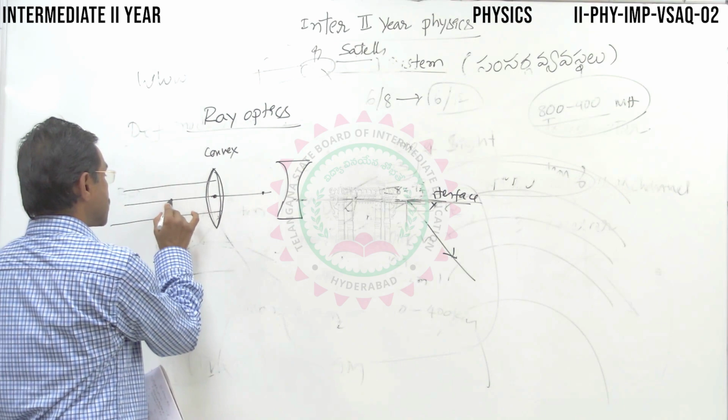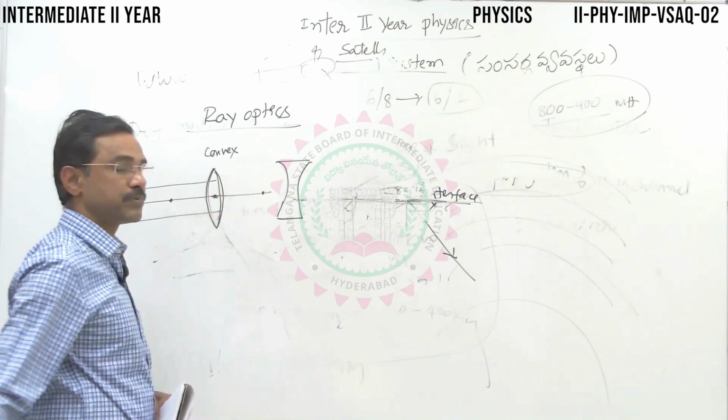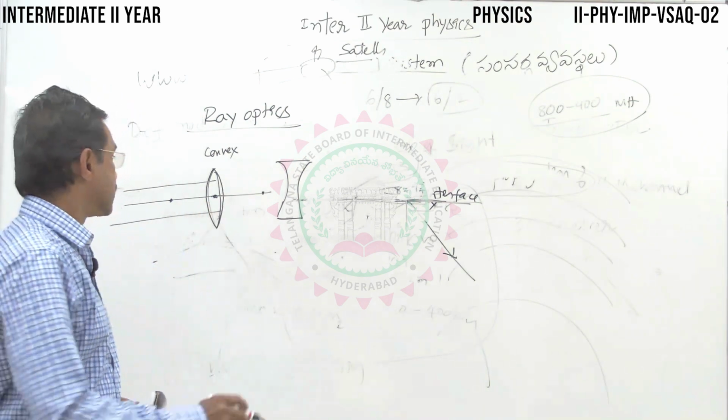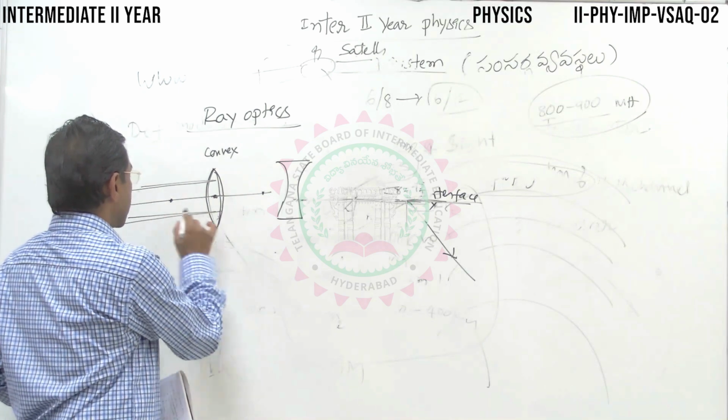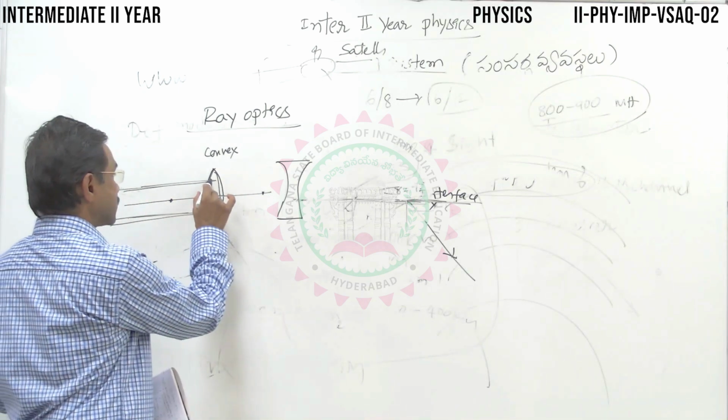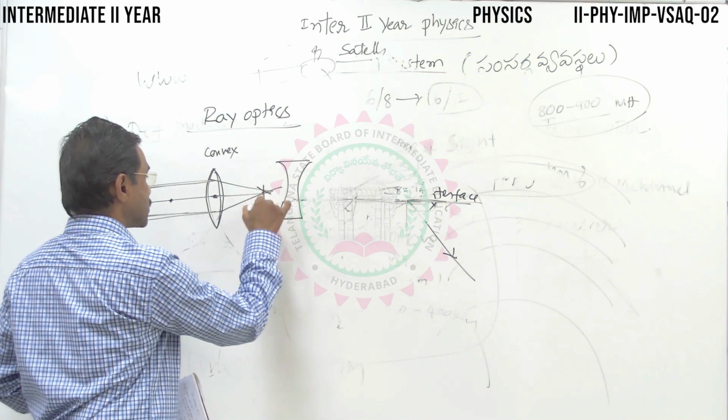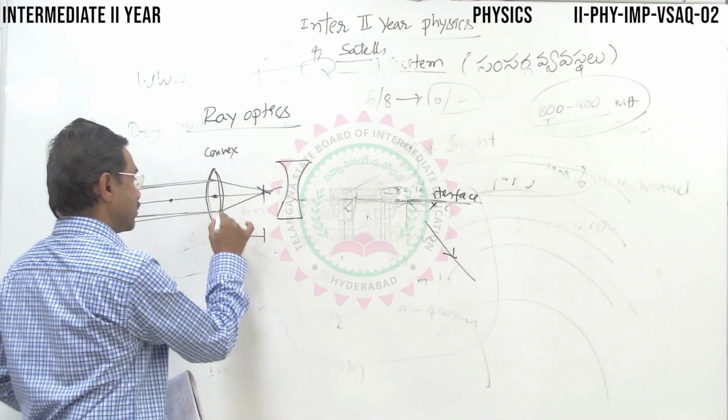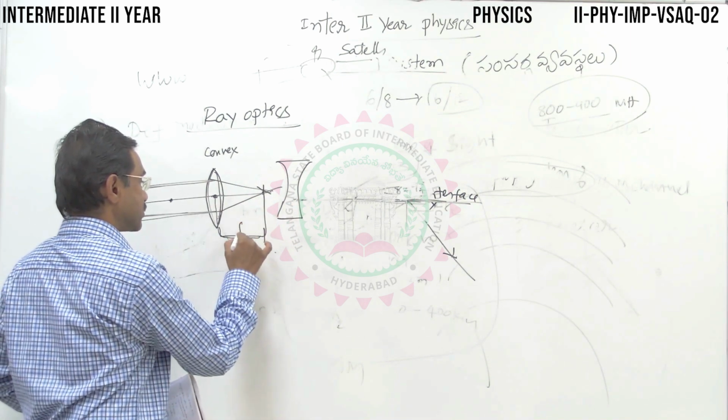The line passing through the principal focus and optical center is called the principal axis. Parallel rays, such as rays coming from a distant object, converge at a particular point, called the principal focus. The distance between the optical center and principal focus is the focal length.